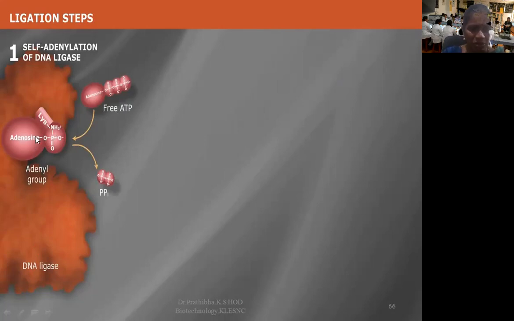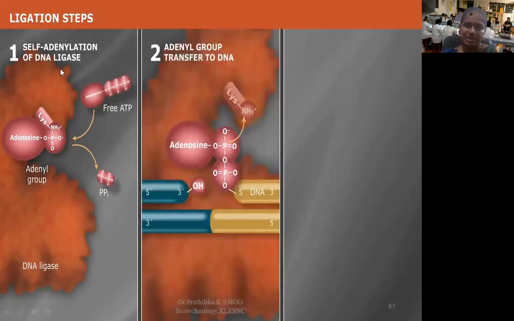This AMP, adenosine monophosphate, is linked to the amino group of a lysine residue in the active site of the enzyme through a phosphoamide bond. So this is self-adenylation of DNA ligase.